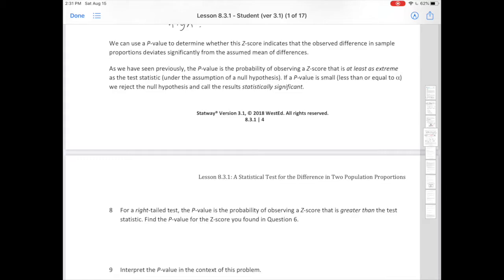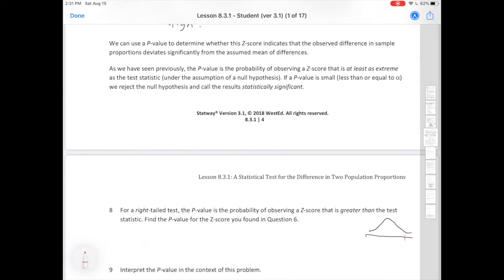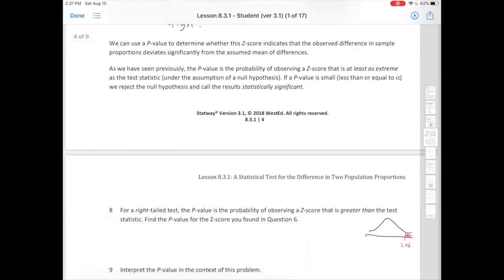So remember, guys, I'm going to do a rough picture here so you can see what we're talking about. We are way over here at 2.06, and so what we're trying to find is that shaded area right there. Remember, we can do this using our favorite calculator function, normal CDF.